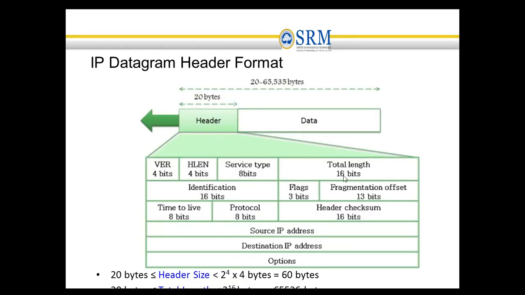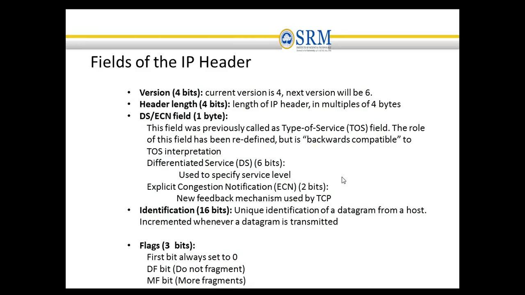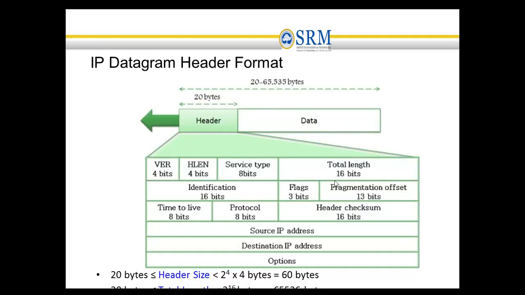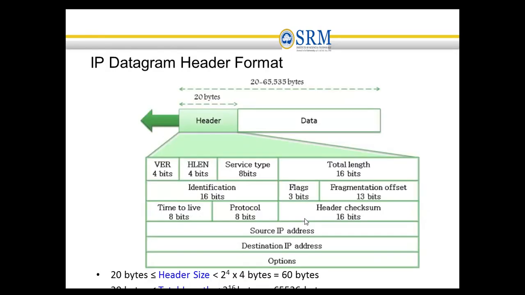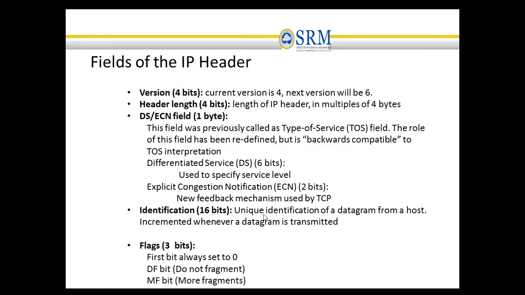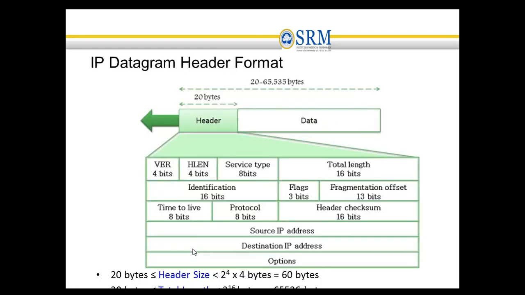Total length defines the total length of the IP datagram. The next field is the identification field. The identification field is to uniquely identify a particular datagram. The flags field defines whether it is don't fragment or more fragment. These identification, flags, and fragmentation offset fields are used for fragmentation purposes.